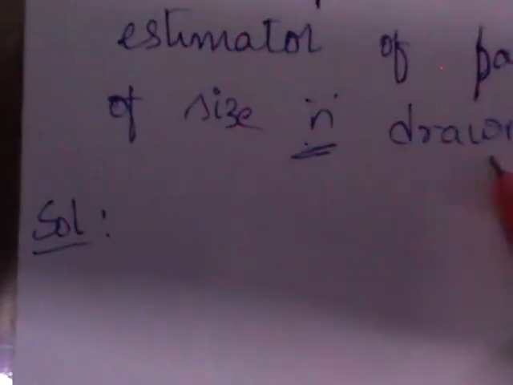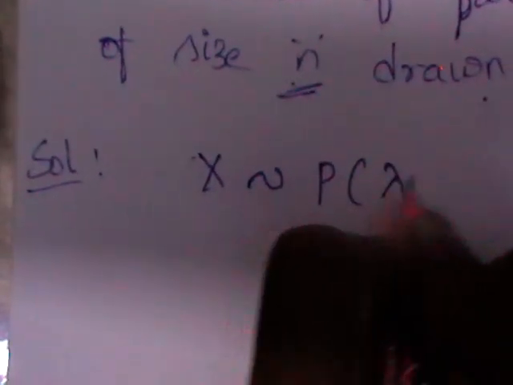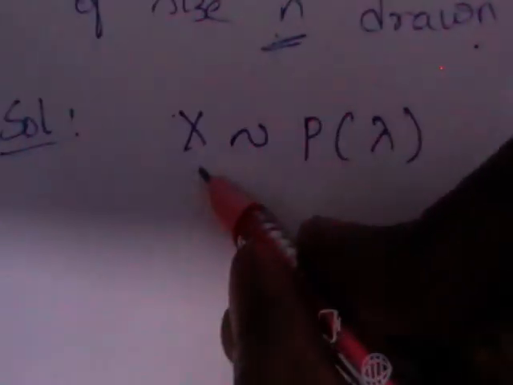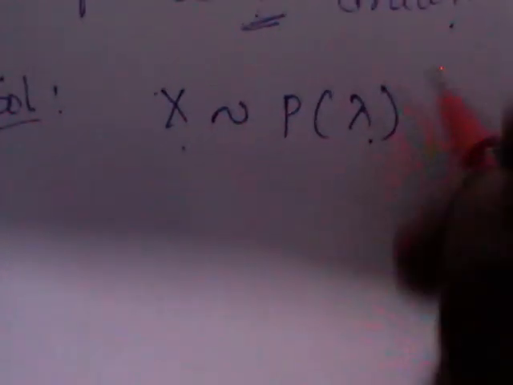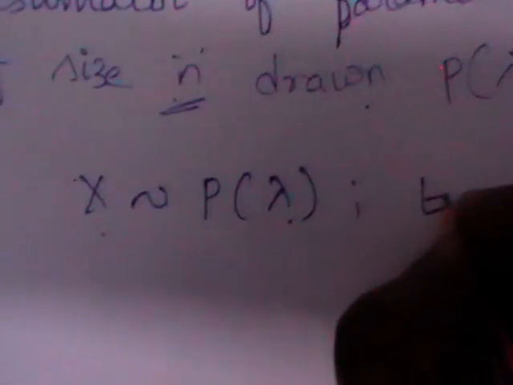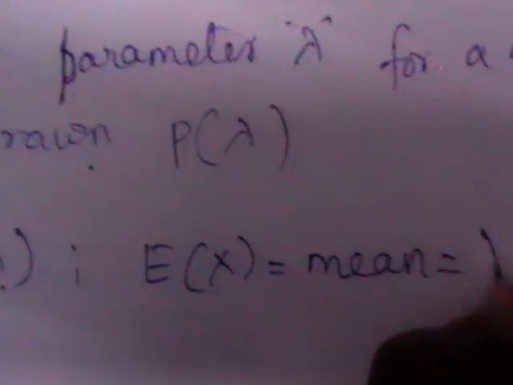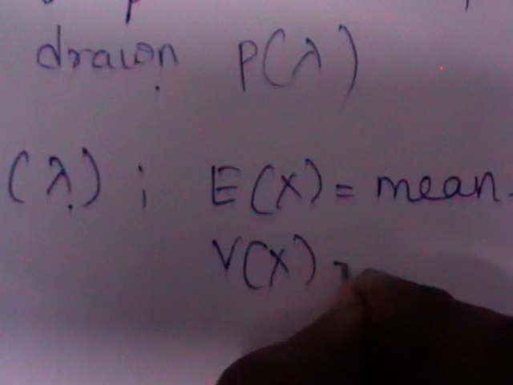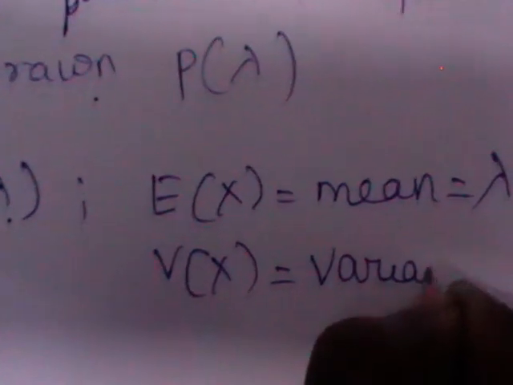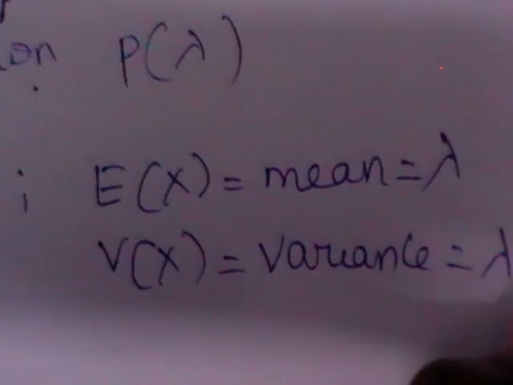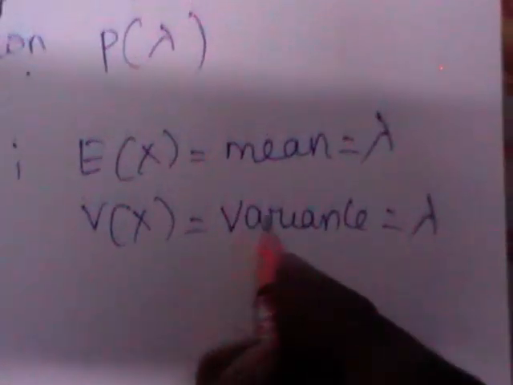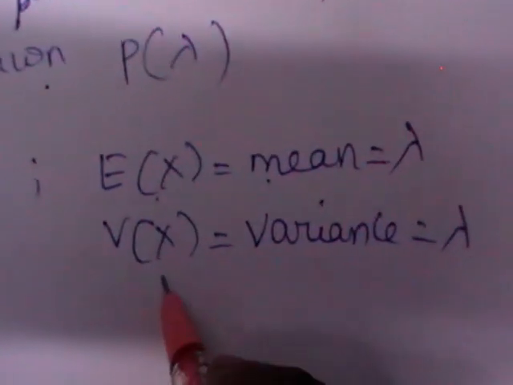What is the sample size here? It is a sample of size n and it is drawn from Poisson distribution. This is nothing but x follows P lambda. So it is a random sample from Poisson distribution with parameter lambda. Specify its mean and variance. Mean of Poisson distribution is lambda. Variance is also the same, which is nothing but lambda. We know that in Poisson distribution mean and variance are equal. E of x is equal to lambda, V of x is equal to lambda.